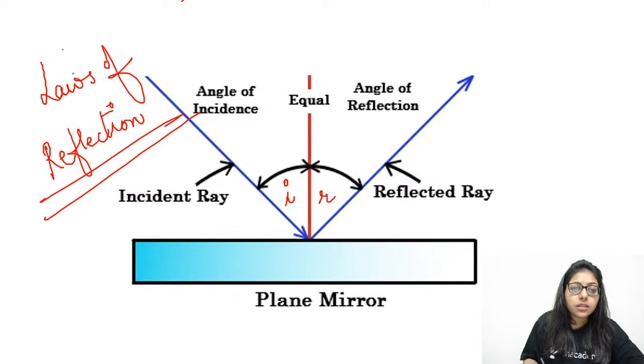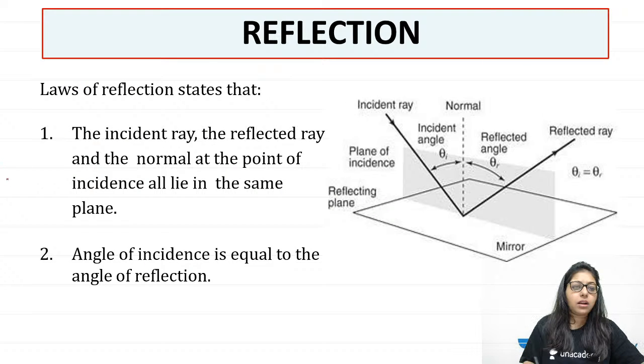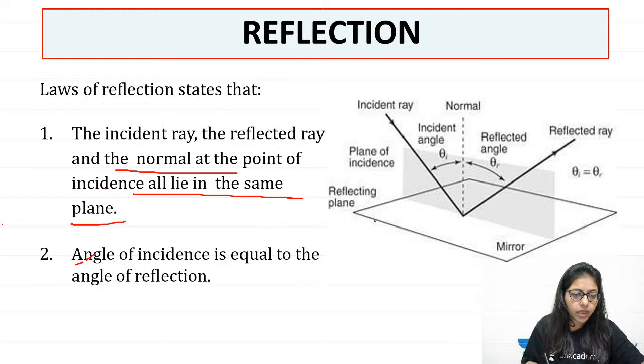Now, we call it laws of reflection, right? These are the certain laws of reflection. There are two laws of reflection. The first one is the incident ray, reflected ray and the normal. They all lie in the same plane. So, you can see these rays and this normal, they all lie in the same plane. That is the first law.